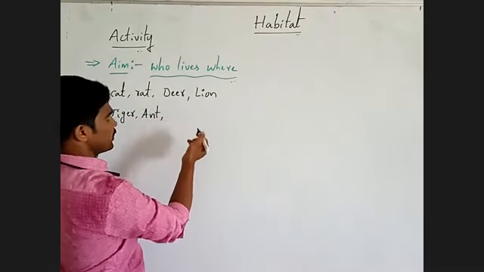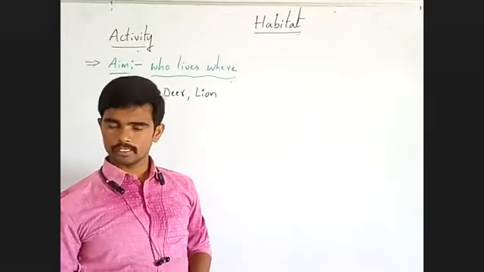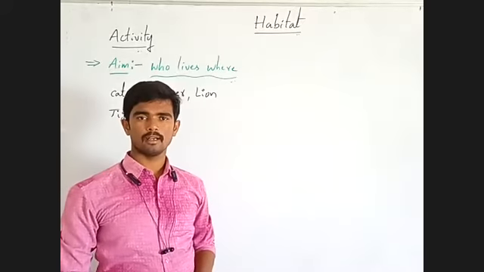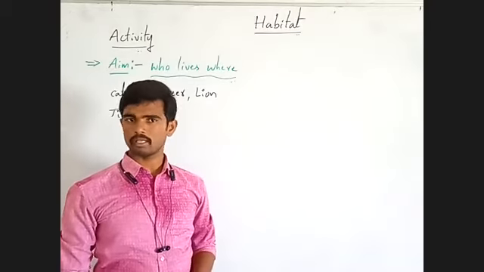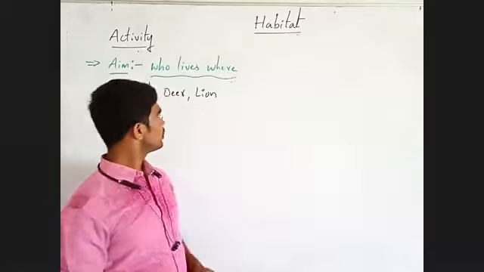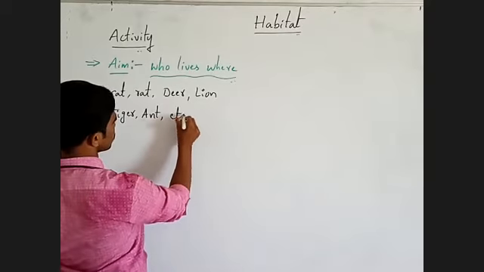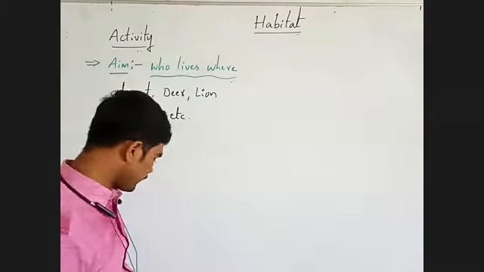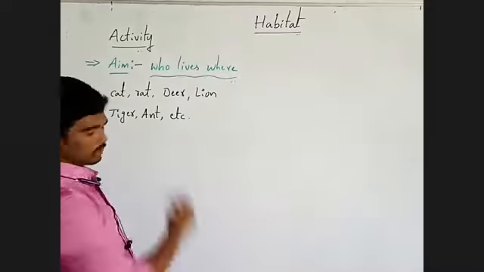Next is different types of birds, for example, parrots, sparrow, peacock, pigeon. Next, different types of snakes, monkeys, like this. Here, how to find out habitats of different types of organisms?